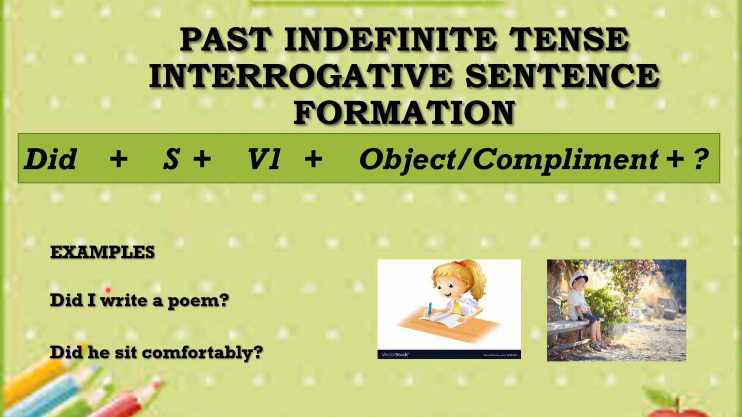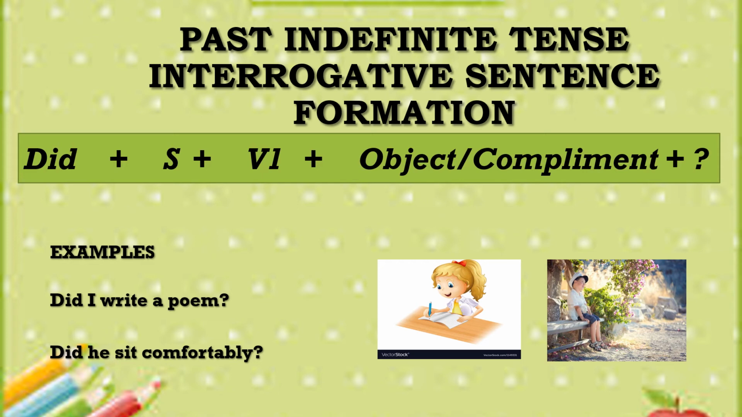Your affirmative sentence was, I wrote a poem. So its interrogative form becomes, did I write a poem? And your affirmative sentence was, he sat comfortably. So the interrogative form would become, did he sit comfortably? So you see, after bringing out did in the start of the sentence, I have put the subject here and I have put the first form of the verb here.